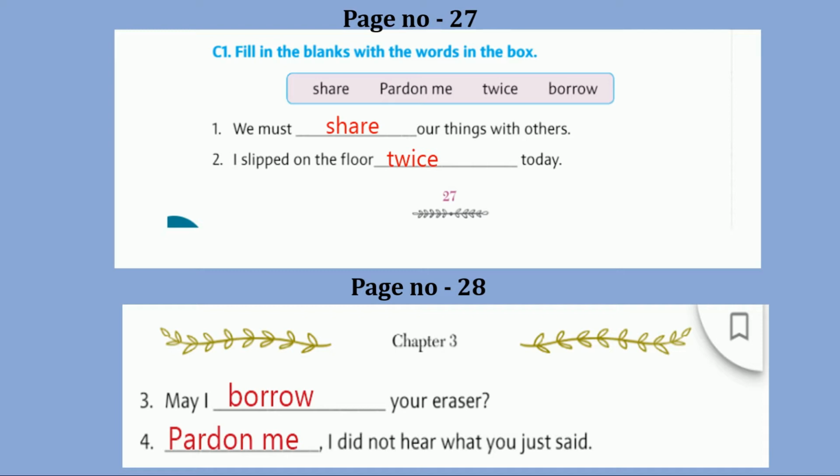Now number 4. Pardon me, I did not hear what you just said. As I explained, when we did not hear what someone is saying, the words pardon me are used. So here in the blank write down pardon me. As the words pardon me begin the sentence, write the first letter P in capital letter.